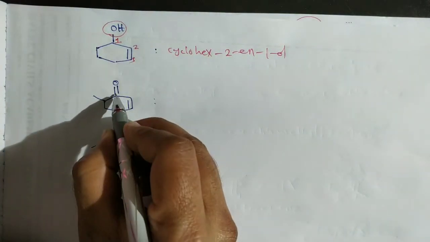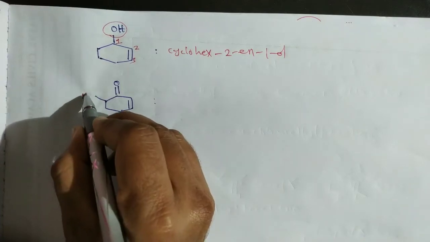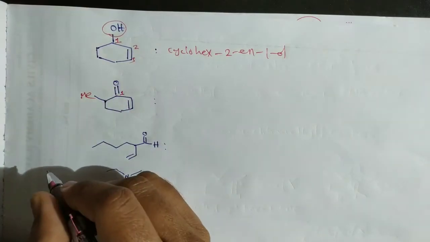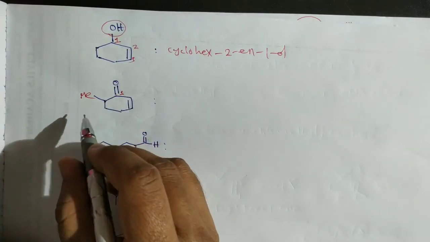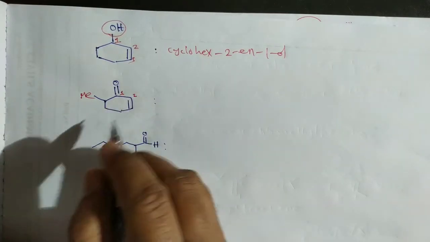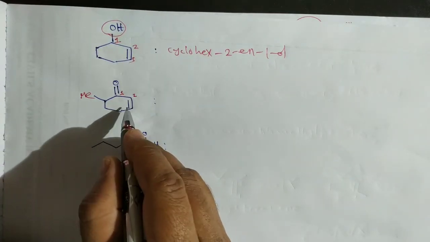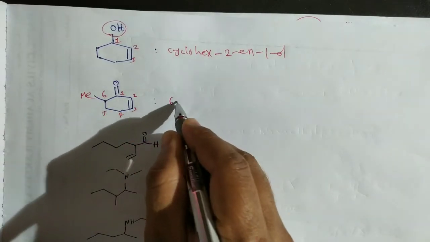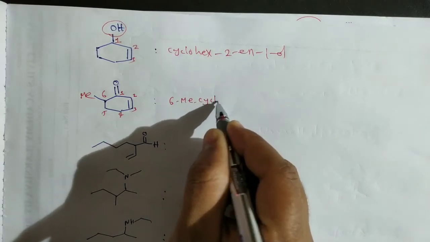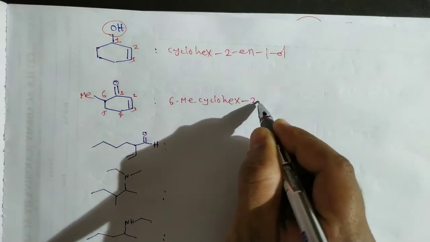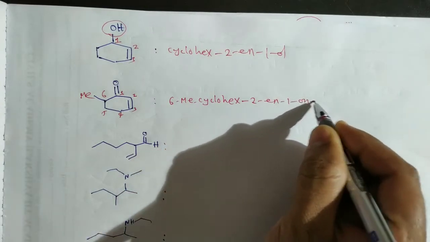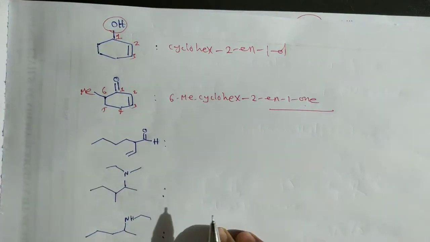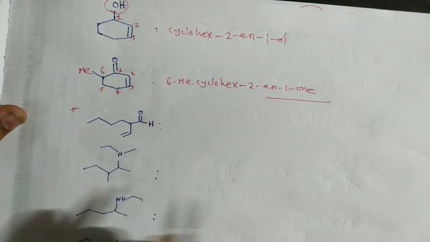Now here in this case there is a functional group, there is a methyl substituent, and there is a double bond. So always you should start the numbering from the functional group carbon. Here there is a double bond and there is a methyl. Between the double bond and the substituent, the double bond should get the least number. So 2, 3, 4, 5, 6. That means 6-methylcyclohex-2-en-1-one. For the ketone, the suffix is one. That is okay.